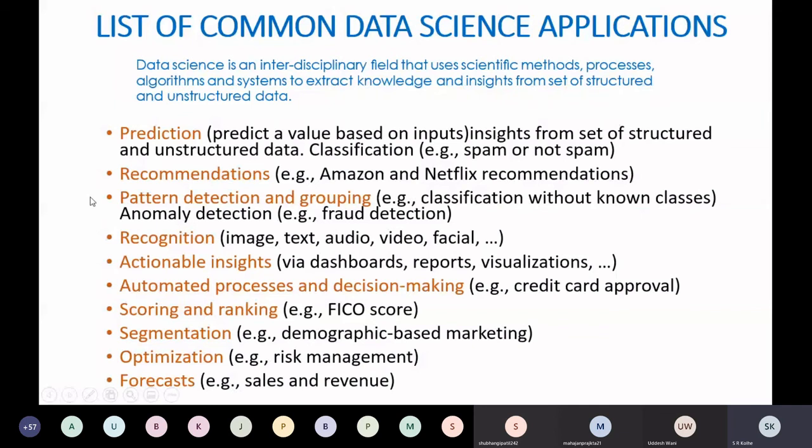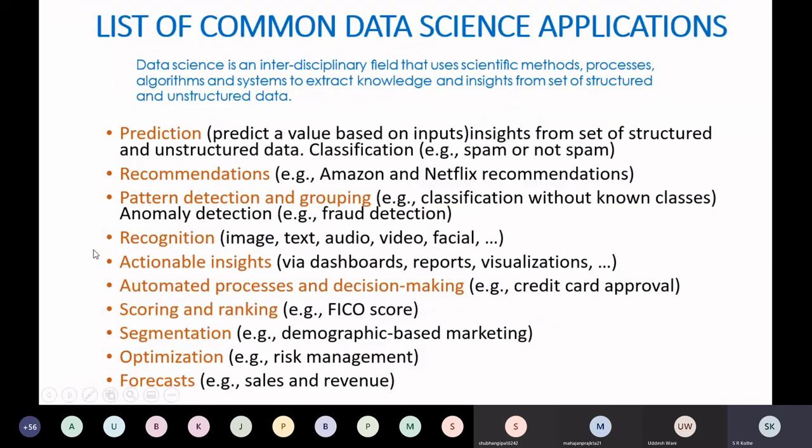Then applications like pattern detection and grouping. In pattern detection and grouping, a very good application is fraud detection or anomaly detection. It's a class where bank fraud detection is a specific application. You can have classification applications where your classes may not be known; we say unsupervised learning there. Then recognition type applications in data science, like image recognition, text recognition, video recognition, facial expression recognition, all these applications.